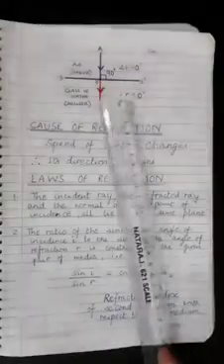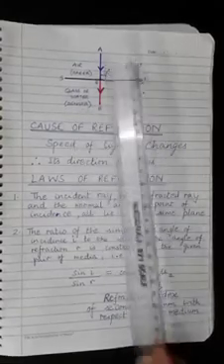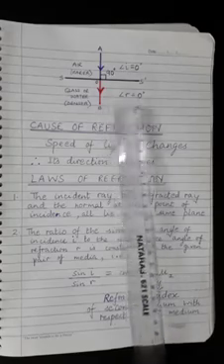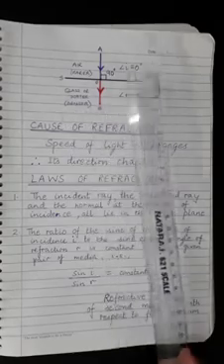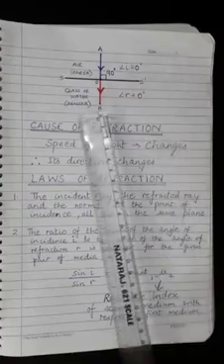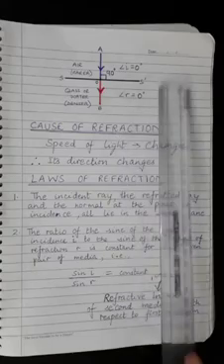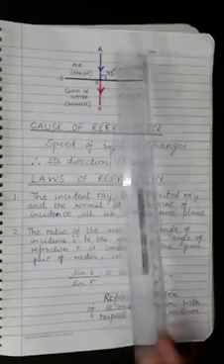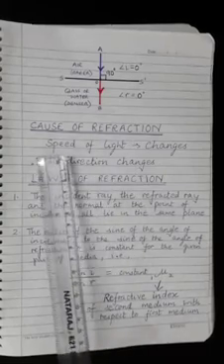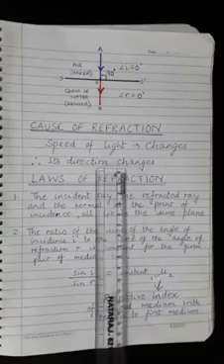Now, when the ray of light is incident normally on the surface separating the two media, it passes undeviated. That is, such a ray suffers no bending at the surface. Thus, if angle of incidence is 0, then the angle of refraction is also 0 degrees. The deviation of the ray is 0 degrees. It passes straight.